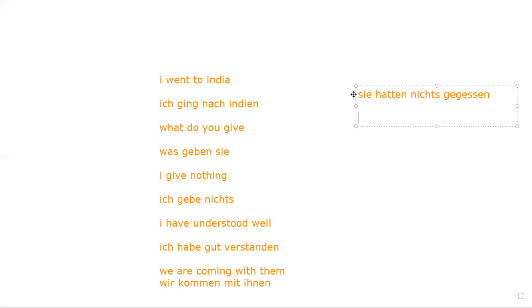Where were you going? Past. Wo is where. Gingen is my verb to pass. Where were you going? Wo gingen Sie? Simple. Oh, we have a typing error. Sorry. Entschuldigung. Es tut mir leid. Wo gingen Sie? Where did she go? Wo ging sie?